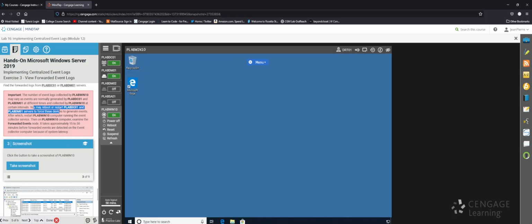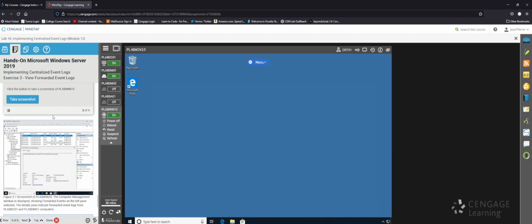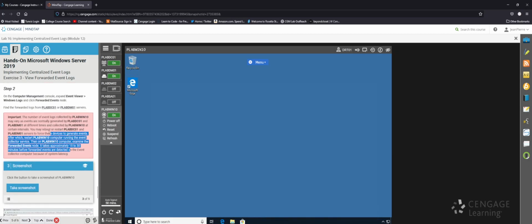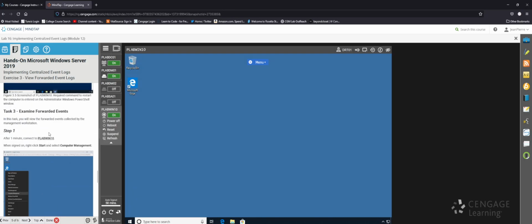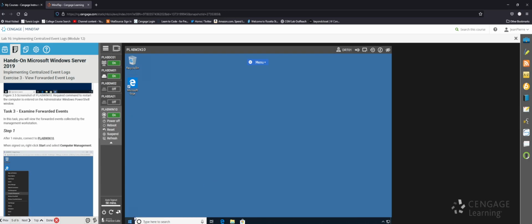So it says we may need to reboot the 2 servers to force these devices to generate events, after which restart PLAB Win 10. It takes approximately 15 to 30 minutes before forwarded events are detected on the event collector computer. We'll see if anything's there before I even get into doing that. So let's right click start, open up computer management.